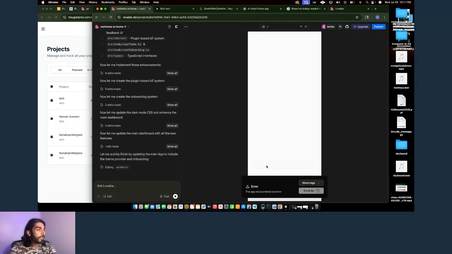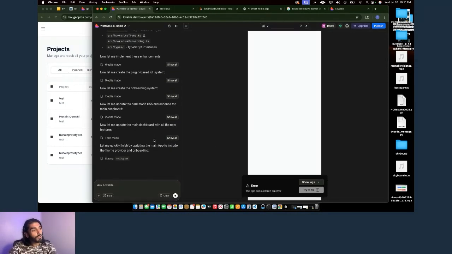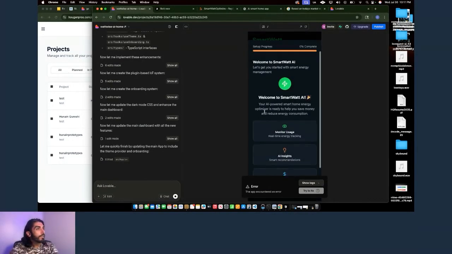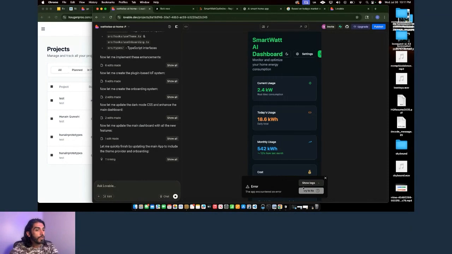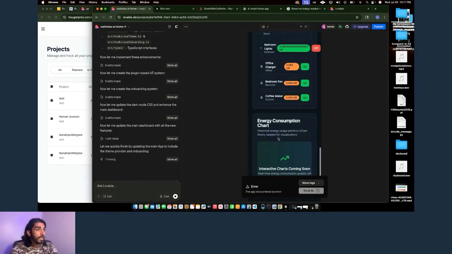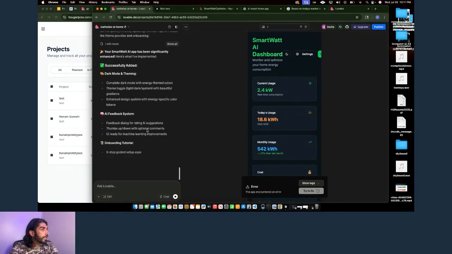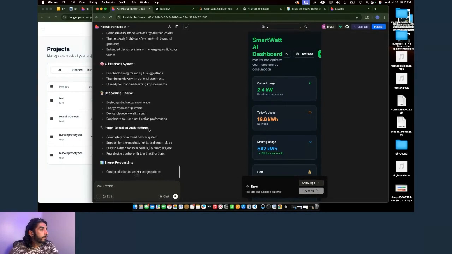So I got an error here. You notice this sometimes when you're building in Lovable, you will see something like this pop up error, or see a nice orange button pop up here. It says build unsuccessful. Basically, there will be an error in the code somewhere with AI. And typically, to fix that, it's super easy inside Lovable. All you have to do is click try to fix or click the build unsuccessful, and it'll do that for you right on the spot. So it looks like it did a dark mode theme for me.